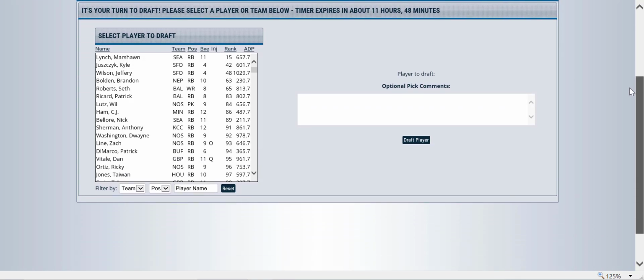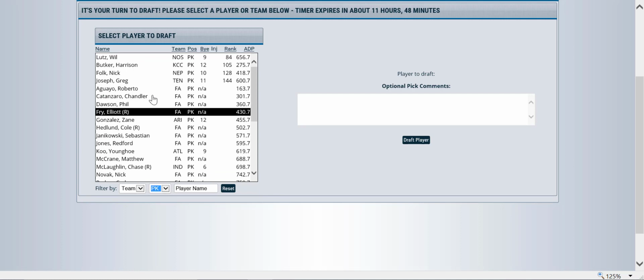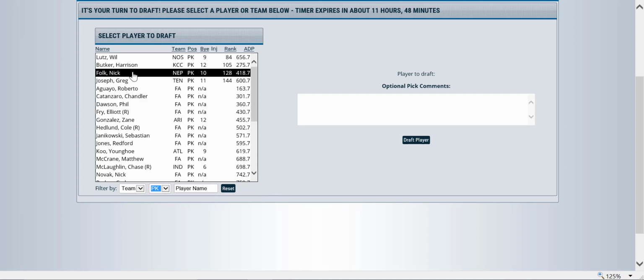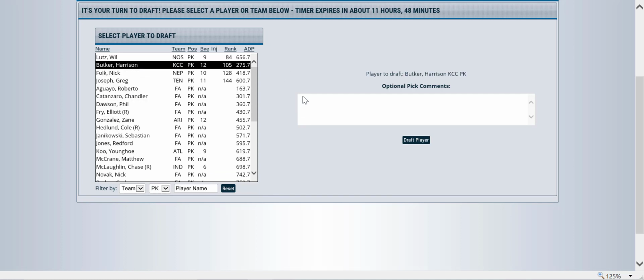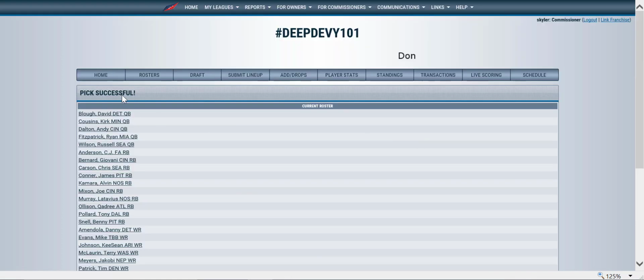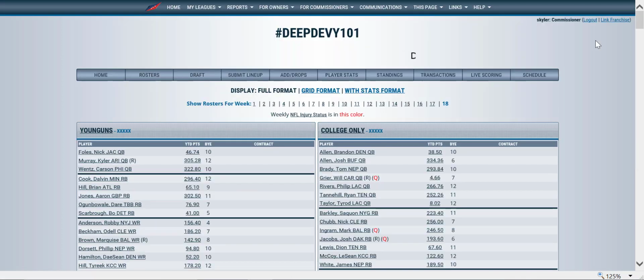And again, the easiest way is to just filter by the position. So we want to pick a kicker who is active. Let's go with Harrison Butker. And let's say that he's Joe Nagata, wide receiver, Clemson. Just like you would with any other Devy player, but instead of replacing Harrison Butker with a custom name that's Joe Nagata, we're going to keep Harrison Butker. Let me show you what it looks like on the roster.